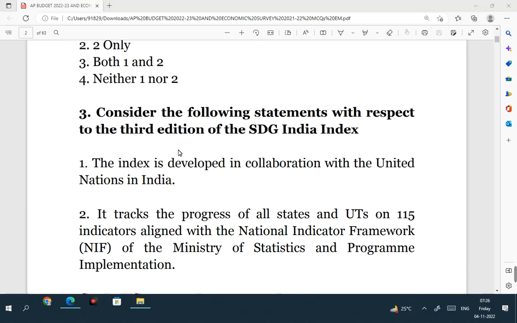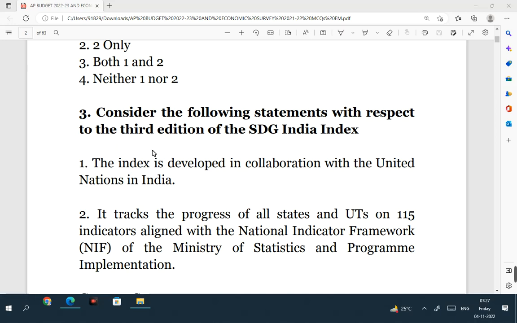Let's move to the third question. Consider the following statements with respect to the third edition of the SDG India Index. See, this index is developed in collaboration with the United Nations in India. Yes, this is a right statement. SDG India Index was developed in collaboration with United Nations in India.